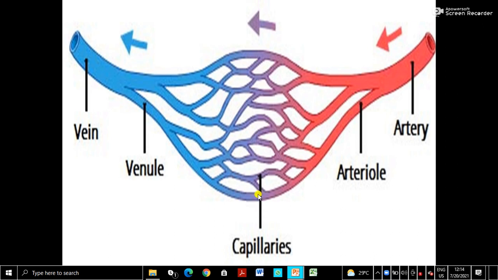and waste materials are taken by the blood in the capillaries, which combine to form small veins called venules, and the venules combine to form the veins, and the veins carry blood to the heart, carrying the waste and other materials. We will learn in detail. So just see: arteries, then arterioles, and then very fine branches, capillaries. Capillaries combine to form venules, and venules become the vein, and veins near the heart become the vena cava, which we will learn when we learn the structure of the heart.